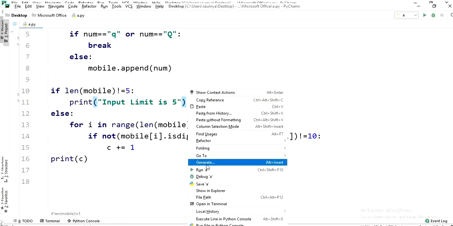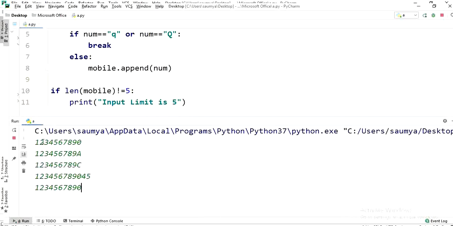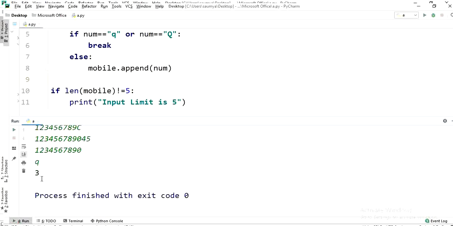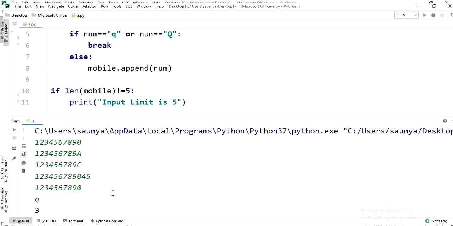Let's run our code. Here is our input number. You can see I have taken a capital A, so this is not a valid number. Here I have taken a capital C, so this is not valid. And here the length of the number is greater than 10, so this is also not valid. So in total 3 numbers are not valid. I don't want to take further input, so I am giving Q as the input. You can see we are getting 3 as the output. So this was the simple code that was asked in the TCS NQT October exam. I hope you understood the code.